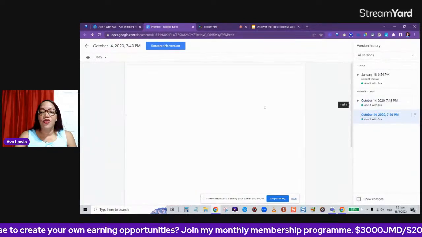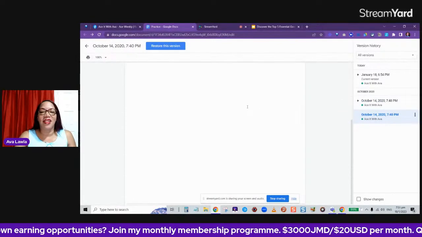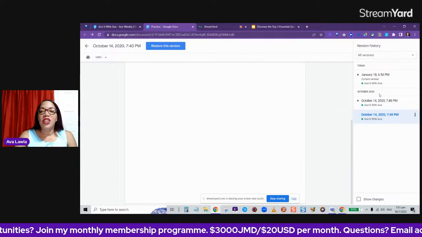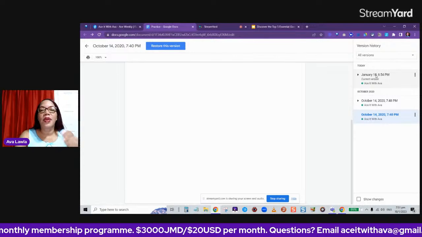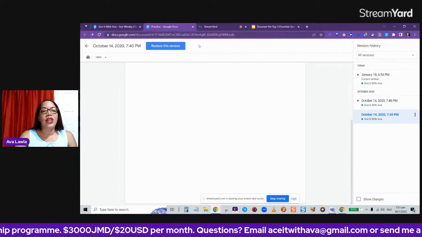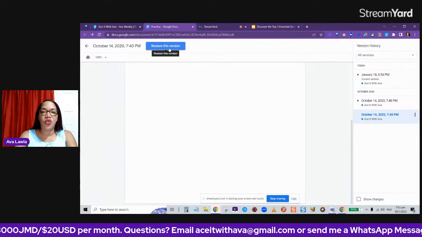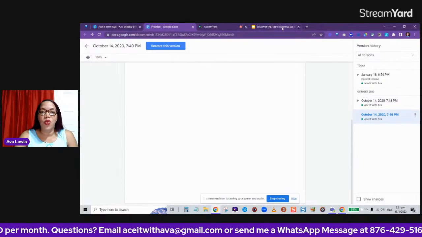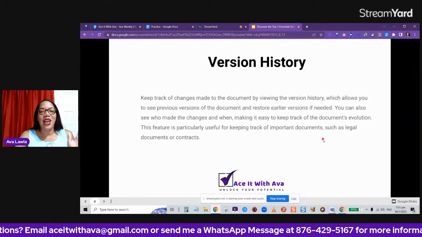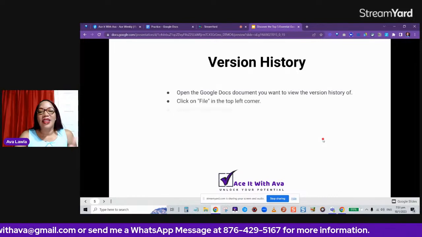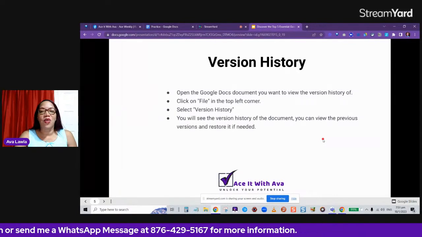All right, and we see that this version doesn't have anything in there, so we don't want that. So if you wanted to restore, meaning go back to a particular version that you had, you would click this button here that says restore this version. So that was version history. And we had the steps here that I discussed just a while ago.